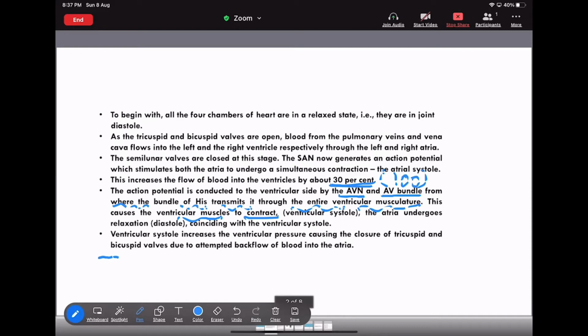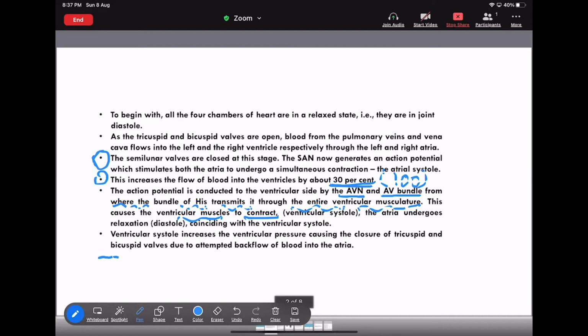Okay. Now, the action potential is conducted to the ventricular side. This complete process, the action potential, will arise in the auricle or the atria. But now I am saying that this action potential is conducted inside the ventricle.